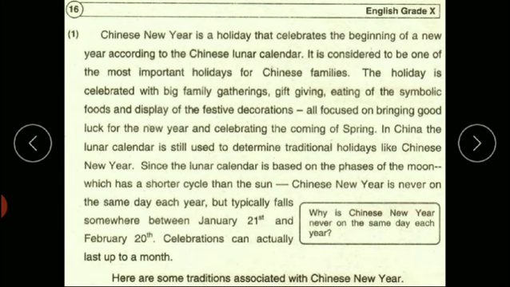And Chinese families or the Chinese follow the lunar calendar. That is why their new year is never on the same day. This is because the lunar revolutions are shorter than the sun. Celebrations can actually last up to a month. So their celebrations last up to a month.